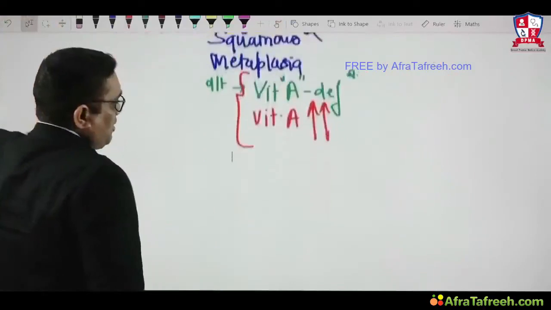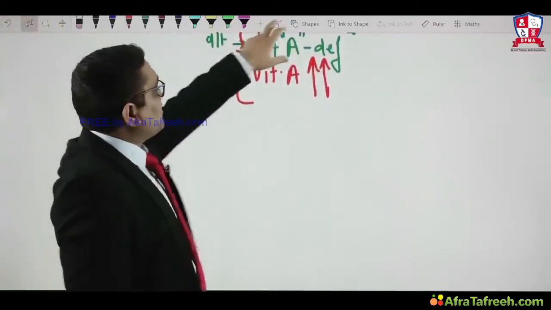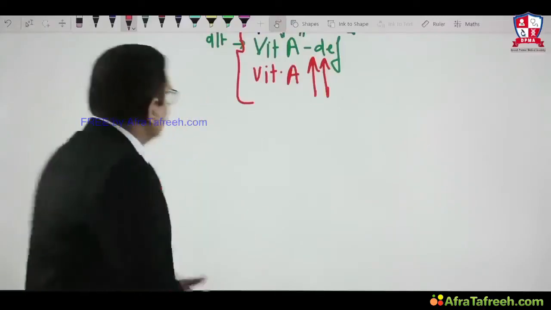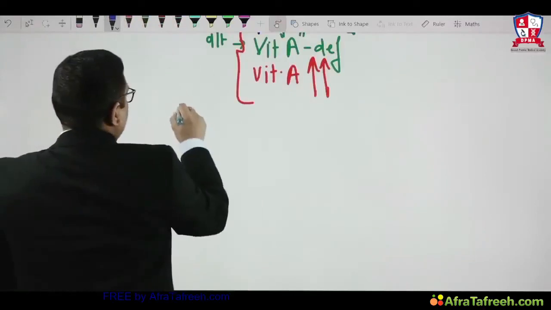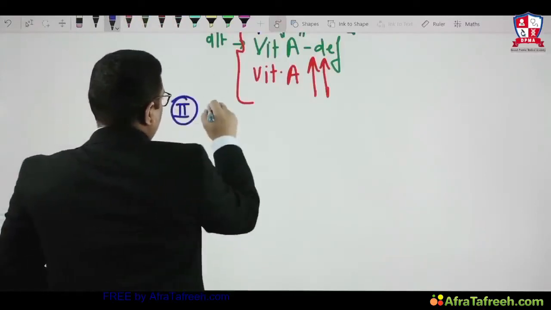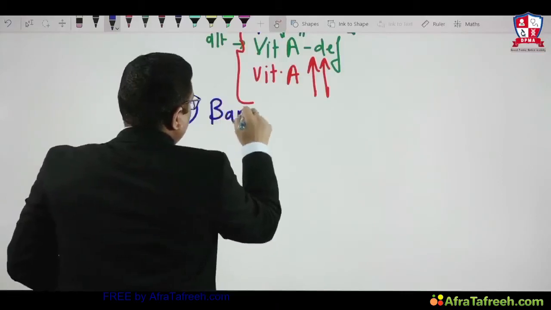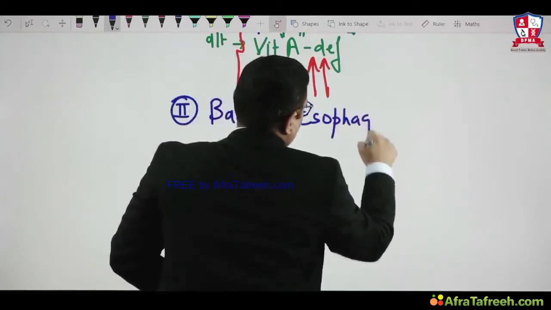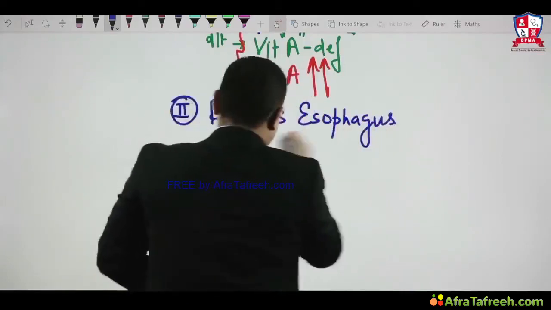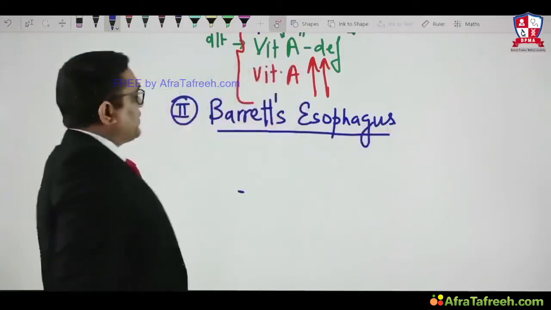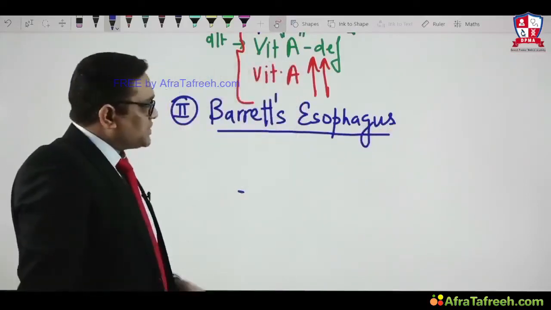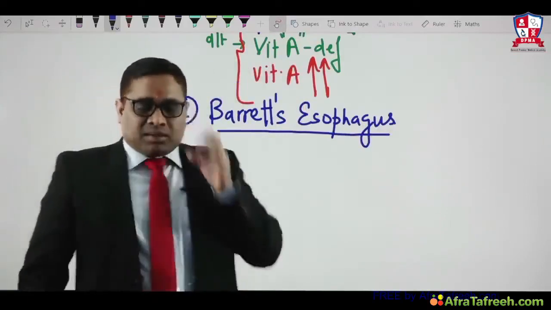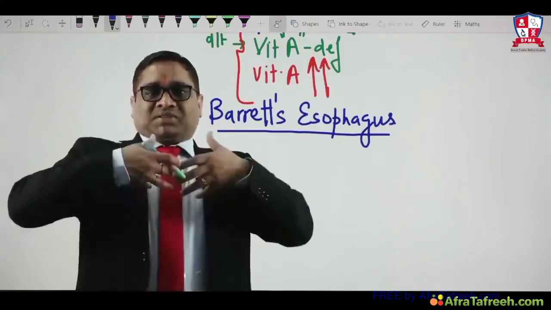There is another important pathological metaplasia, which we often see in our clinics also. That is Barrett's esophagus. So the second example of pathologic metaplasia is Barrett's esophagus. What is Barrett's esophagus? What is the most common cause? Why is there Barrett's esophagus? Because of gastroesophageal reflux.